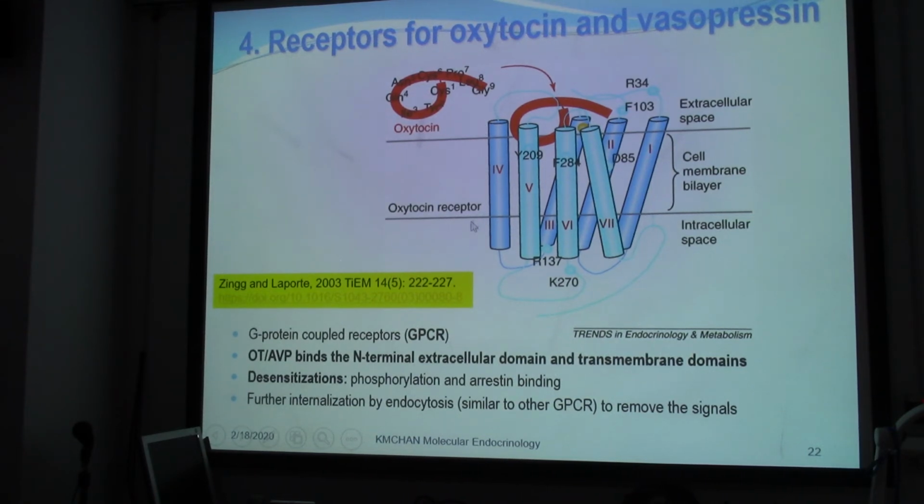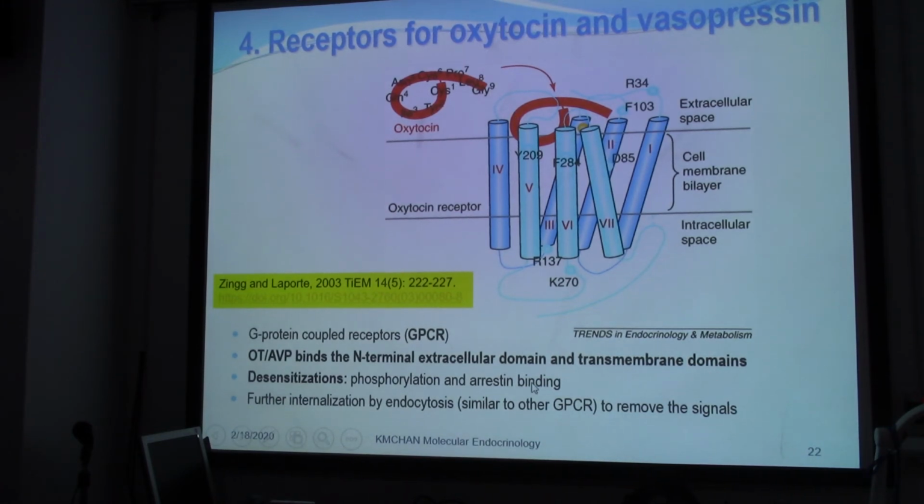Okay, so they have a number of key features, including that they are G protein coupled receptors, and the oxytocin or arginine vasopressin would bind to the N-terminal or the docking site. And then some parts of the transmembrane domain would also affect the binding as well.